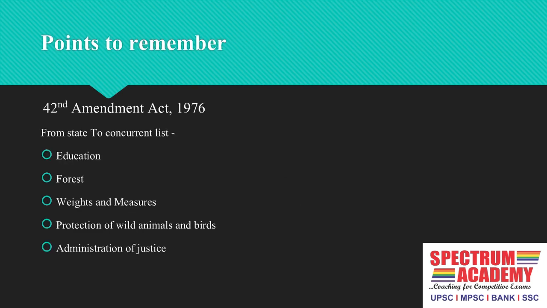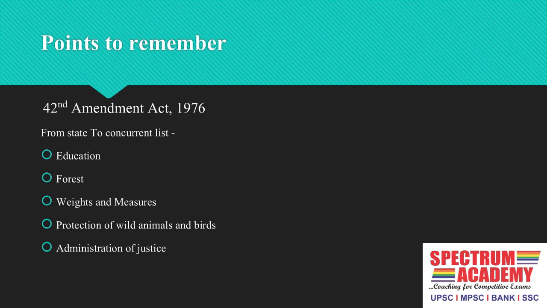After this, there are a few points to remember. By the 42nd Amendment Act of 1976, a few subjects got transferred from the state list to the concurrent list. Which are those subjects? Education, forest, weights and measures, protection of wild animals and birds, and administration of justice.